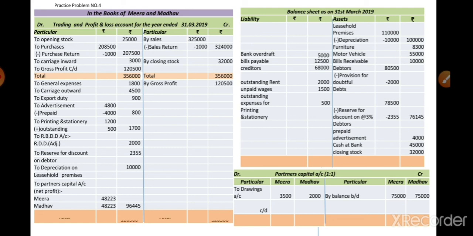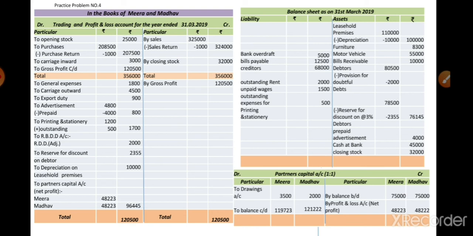Mira's share is 48,223 and Madhav's amount is 48,222. Now we take the total of the profit and loss account, that is 1,20,500. Afterwards we transfer that net profit to the partners' capital account. On the credit side we write it as by profit and loss account in bracket net profit. Mira's column 48,223, Madhav's column 48,222.